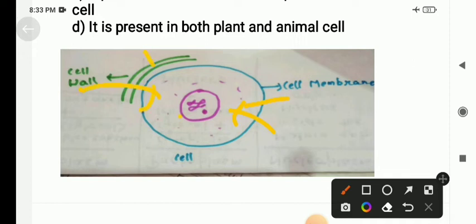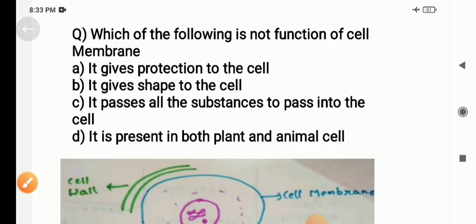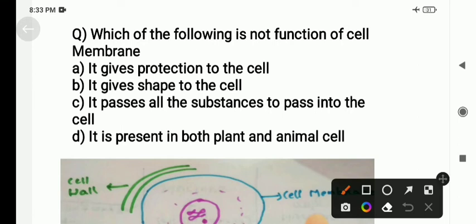Cell wall allows all the materials to pass in it, but whatever the cell needs, the cell membrane allows only that material to pass into it. So the cell wall is completely permeable in nature, but the cell membrane is selectively permeable in nature. So here in the third statement, it passes all the substances to pass into the cell. This is the wrong statement because cell membrane is selectively permeable. It doesn't allow all the substances to pass into the cell.